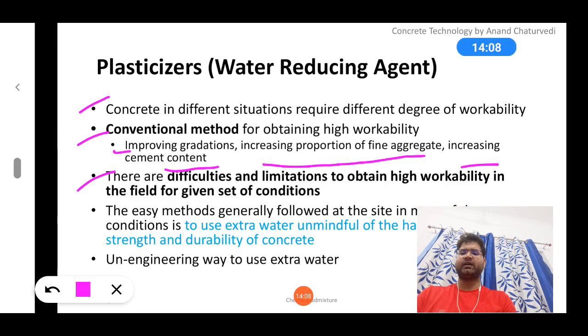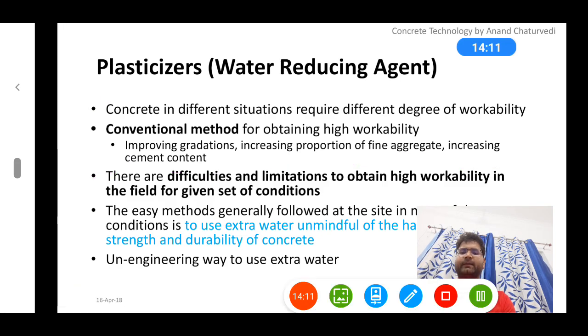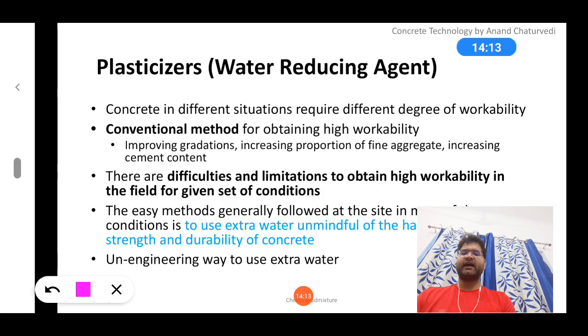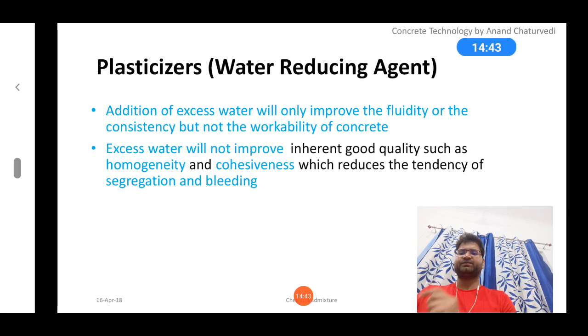Third point, there are difficulties and limitations to obtaining high workability in the field for a given set of conditions. Of course, if you are adding only water, it is changing other parameters also, like the water cement ratio. Subsequently it will change the strength of concrete also. So that is unwise. Because of that, you can say that it is an unengineering way to use extra water.